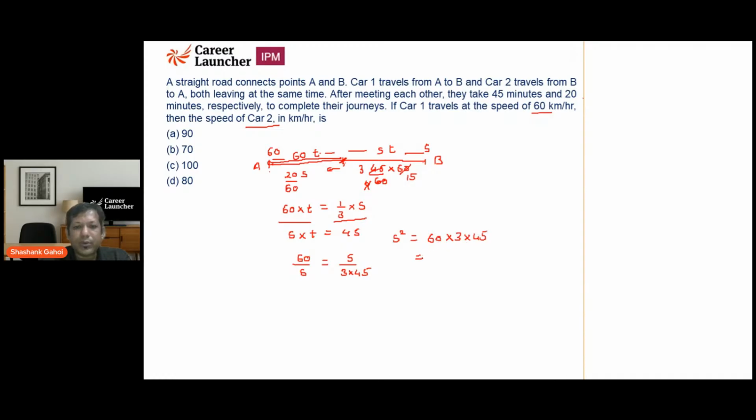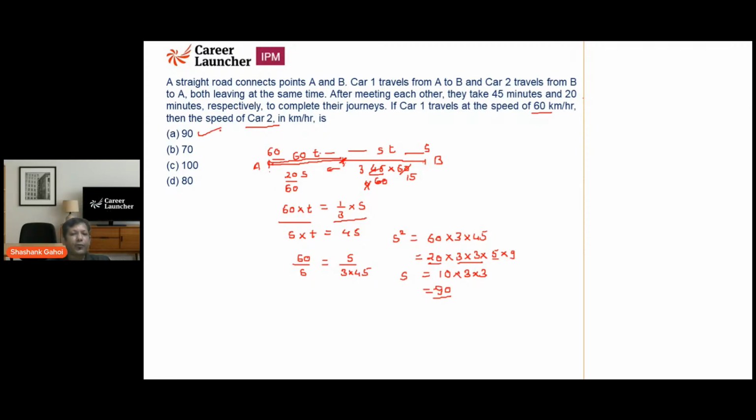Let me factorize it. So I can say 60 is 20 into 3, into 3 into 5 into 9. 20 into 5 is 100, so S comes out to be the square root of this number. The square root of 100 is 10, the square root of 3 into 3 is 3, the square root of 9 is 3. So what is the value of S we are going to get? That's going to be 90. So the answer of this question is going to be option A.